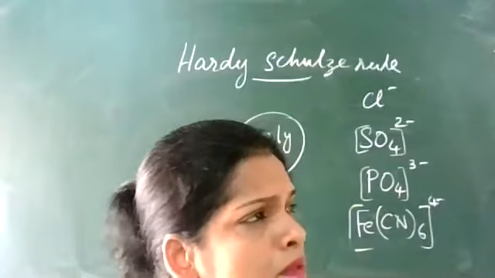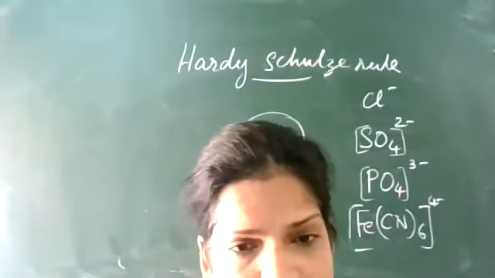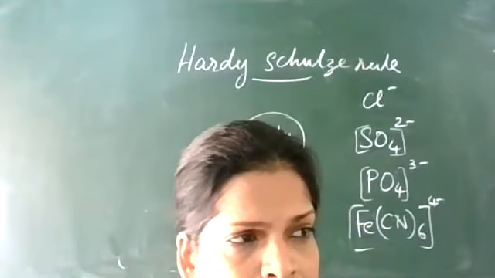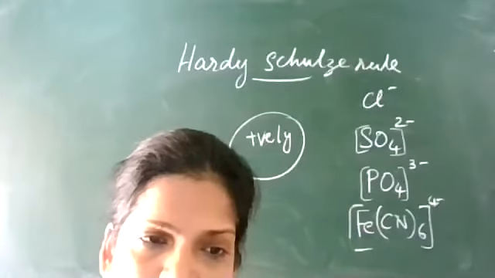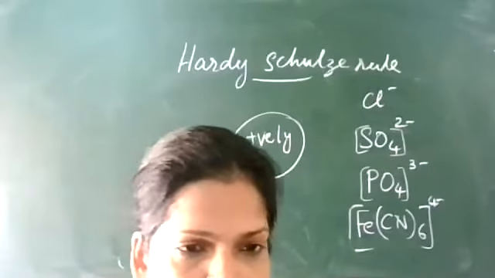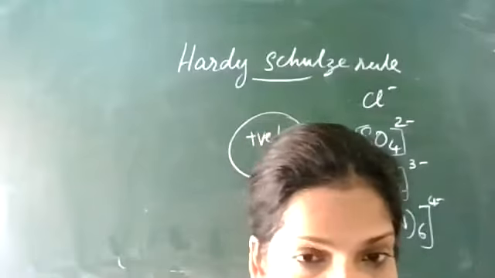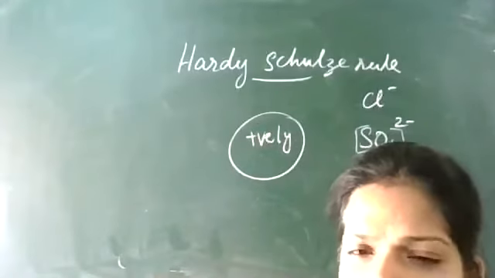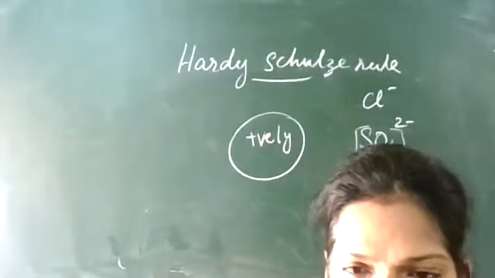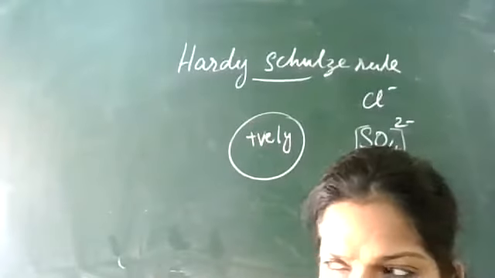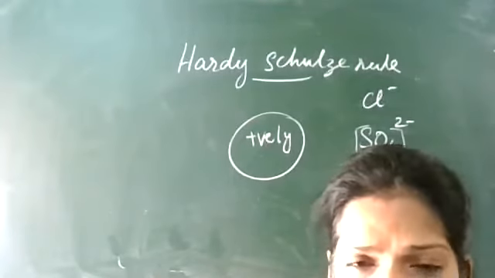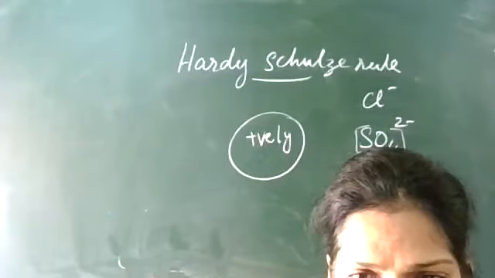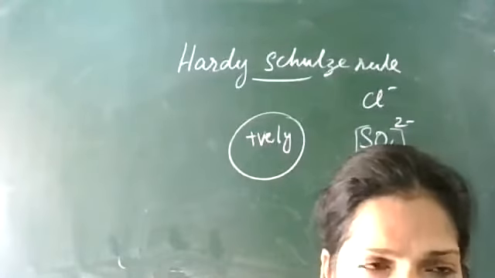Now, emulsion is not in your syllabus. On the basis of physical state, colloids are classified into 8 categories. In that, the word emulsion is coming. Emulsion is a liquid in liquid, for example oil in water. When you mix oil and water thoroughly, you get a coarse solution. That is called emulsion.